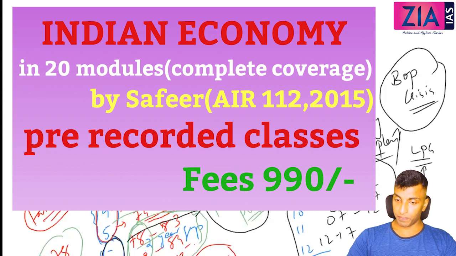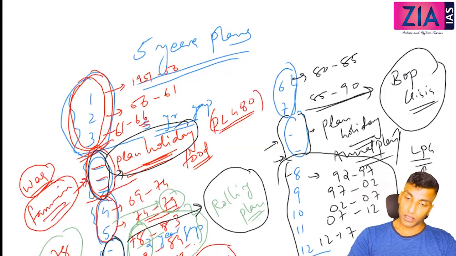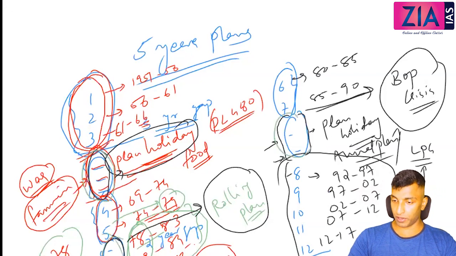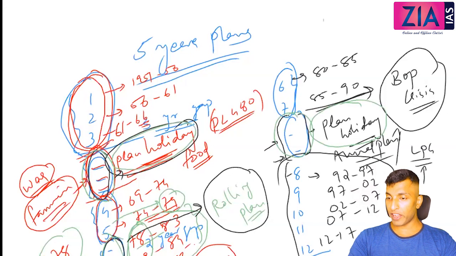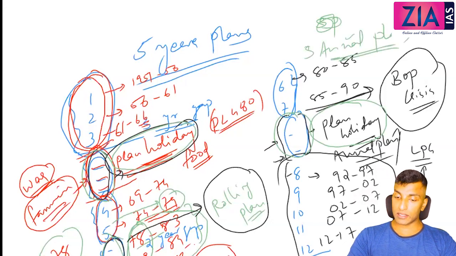How many plan holidays? You have 3 gap here, 2 gap here, 2 gap here. Out of which these 2 are plan holidays, and this 3 is a plan holiday. So actually 5 plan holidays, or in another way, there are 5 annual plans, right? 5 annual plans, not 7. Some people will say 7, because of 7 gaps. You can see 3 gap, 2 gap, 2 gap.